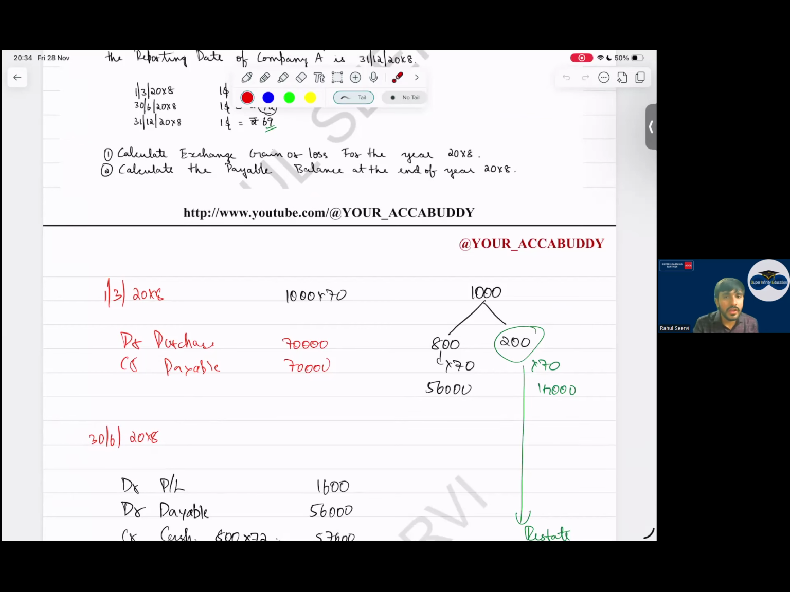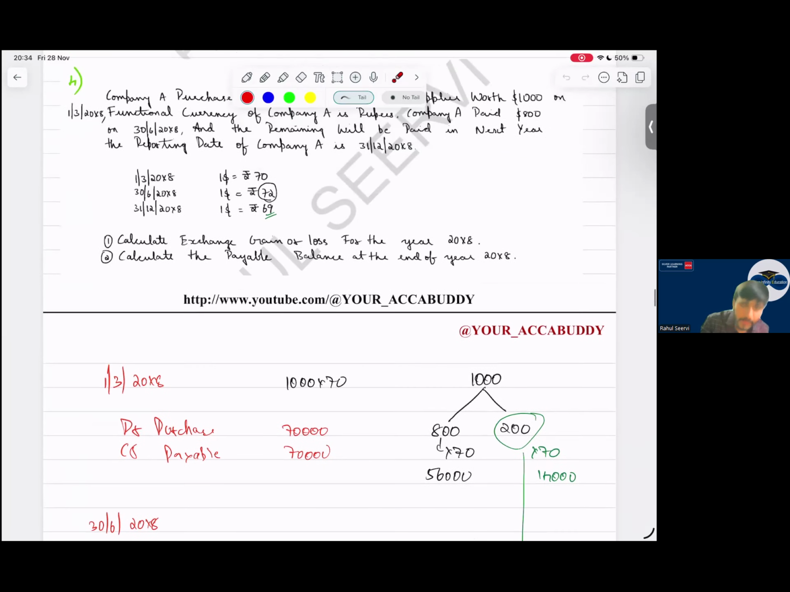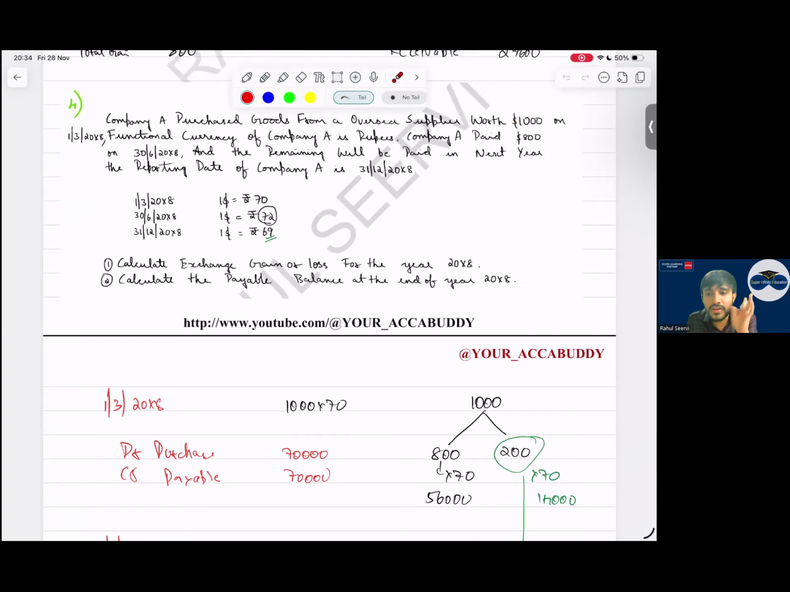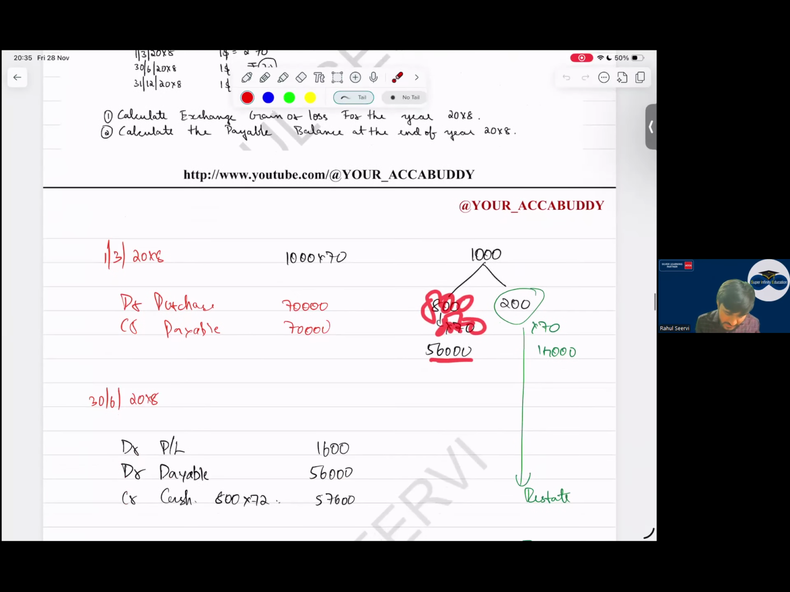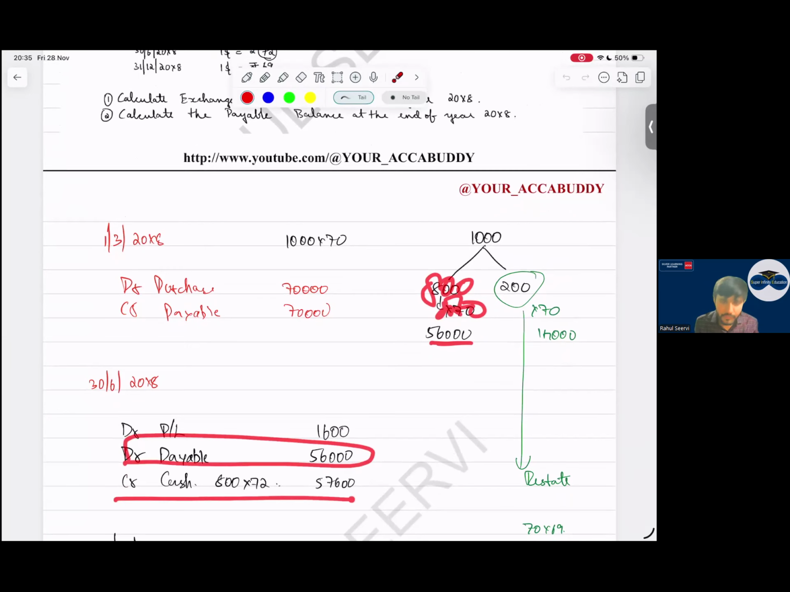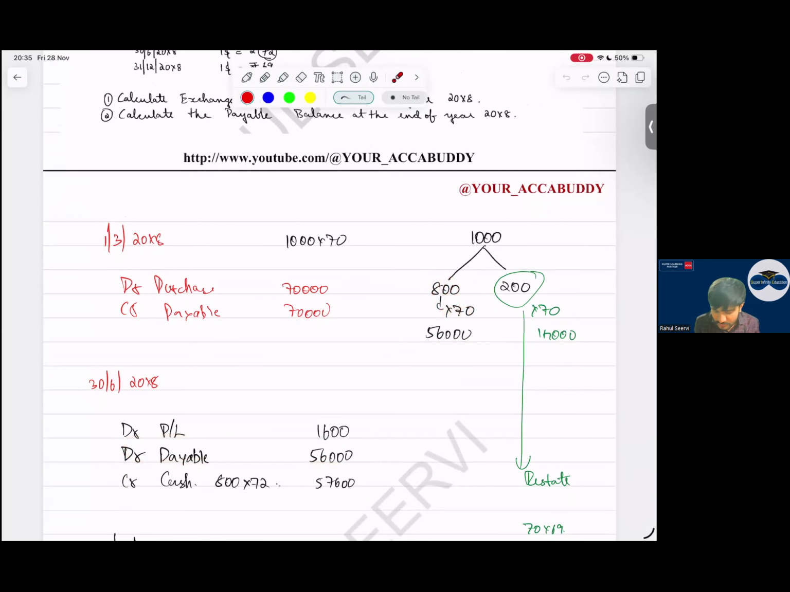When payment is done, the payment is done for how many dollars? Payment is only done for $800. So what will I say? 800 into 70, sir. That is 56,000 decrease in the payable. But what is the payment we are doing? 57,600. So 1,600 is a loss. We are doing more payment here.